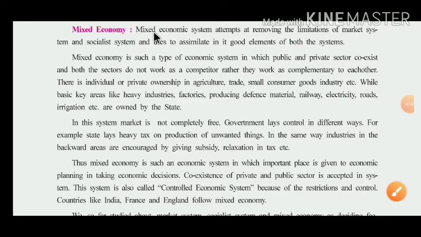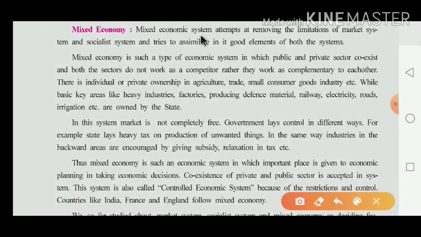Dear children, our next topic is mixed economy, and this topic is most important in the board examination. With topic mixed economy. Now mixed economic system attempts at removing the limitations of the market system and socialist system and tries to assimilate in it the good elements of both systems.